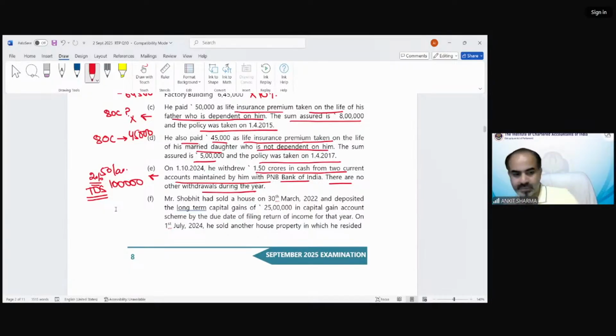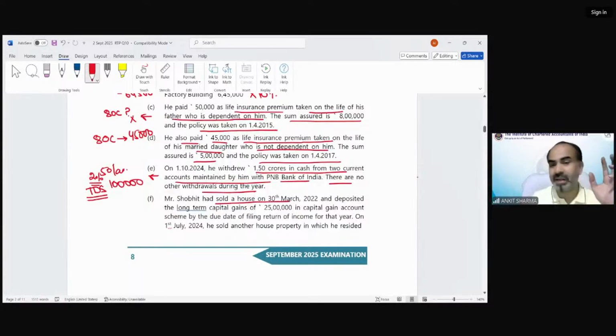I hope it's clear. Next is Shagufta is saying 194L. What is this, Shagufta? Correct. Next information. Mr. Shobit had sold a house on 30th March.